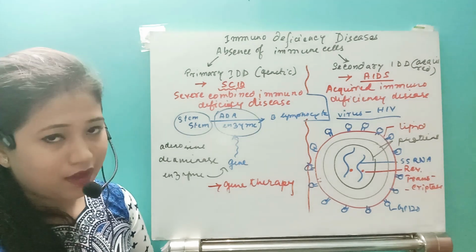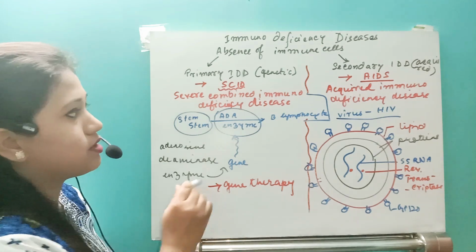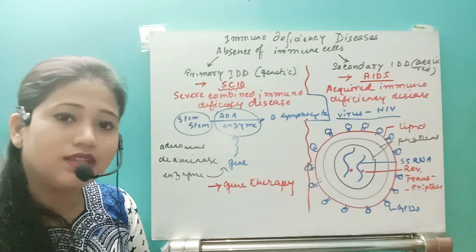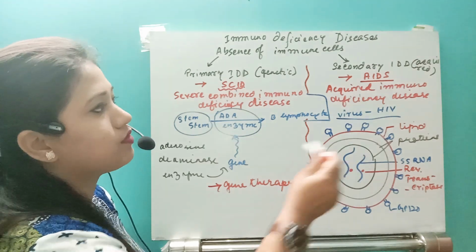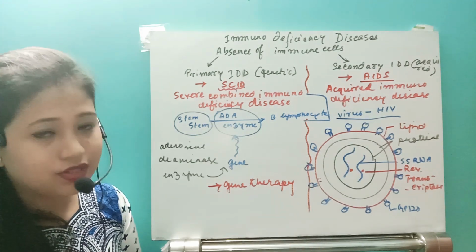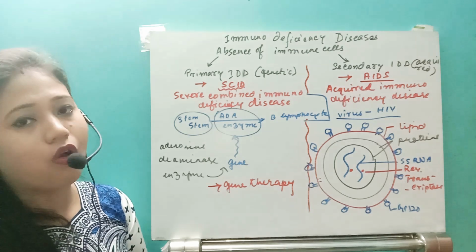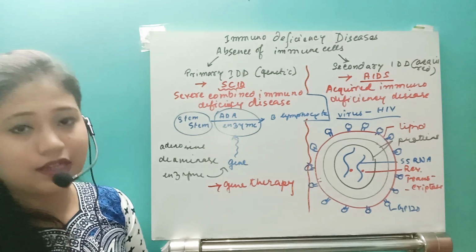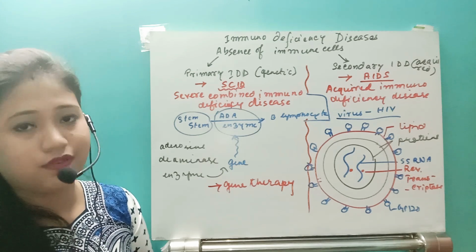One example we have discussed. In the primary immunodeficiency disease, it is SCID, severe combined immunodeficiency disease, and in the secondary immunodeficiency diseases, we have to discuss the whole life cycle of the very important disease, that is AIDS, and that is acquired immunodeficiency disease.